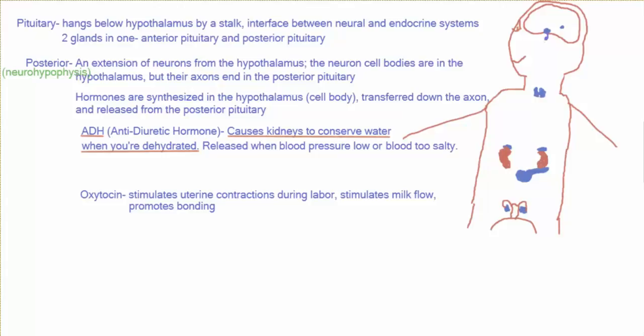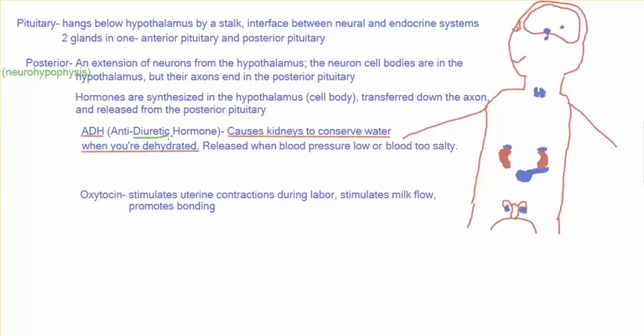The first is antidiuretic hormone, or ADH, which causes the kidneys to conserve water when you're dehydrated, and it's released when your blood pressure is too low or your blood is too salty, which are the symptoms of dehydration. A diuretic is something that makes you urinate, so when you're conserving water, that's called an antidiuretic, which is how this hormone is named.